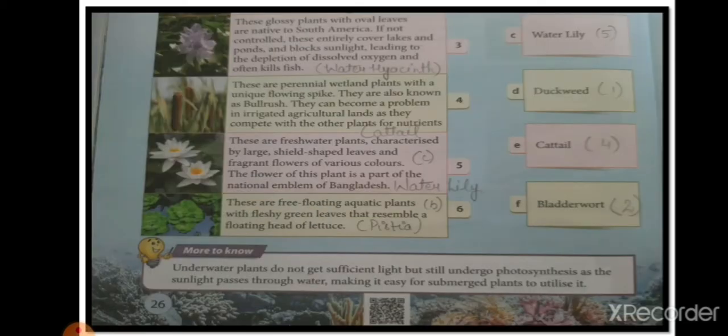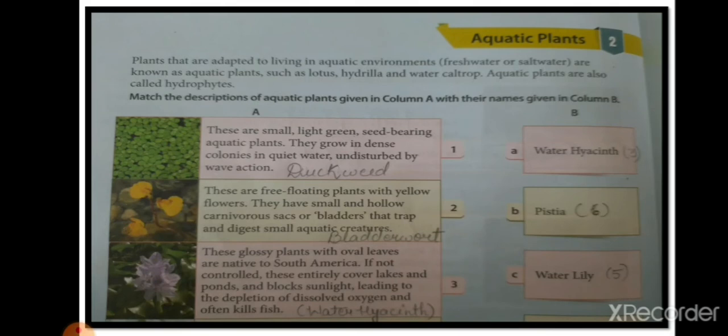As you can see, D is the right answer. Next one is, these are free floating plants with yellow flowers. They are also aquatic plants. They bear yellow flowers. They have small and hollow carnivorous sacs.